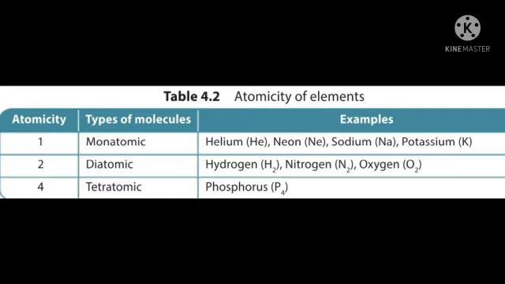Why are we calling that a molecule? 2 atoms present there combined together. That's why it is a molecule. Then atomicity 4, tetraatomic. Tetraatomic example: phosphorus, P4. So these are the examples of atomicity, that is the type of each molecule: monatomic, diatomic, tetraatomic.